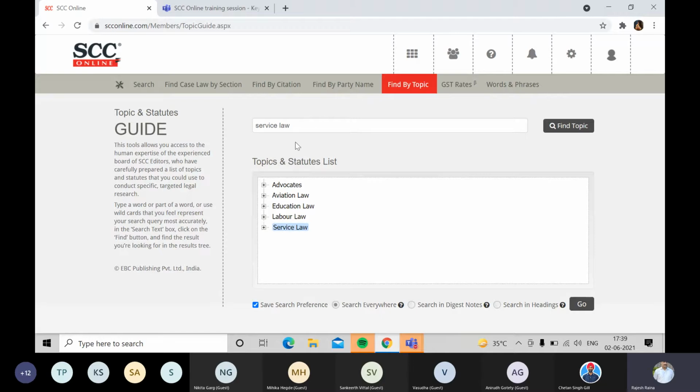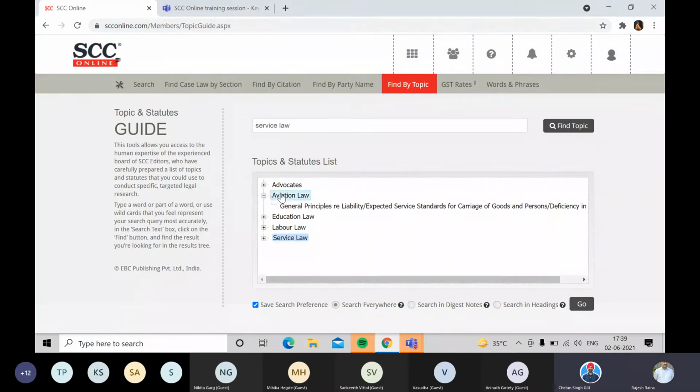In that case, rather than going selectively through the index, I can just enter what I'm searching for, and it will give me additional information, showing me the other legal topics under which this will also fall. So if I click on aviation law and then select service law, it will give me service law pertaining to aviation law only, of course. So I think there are some changes.